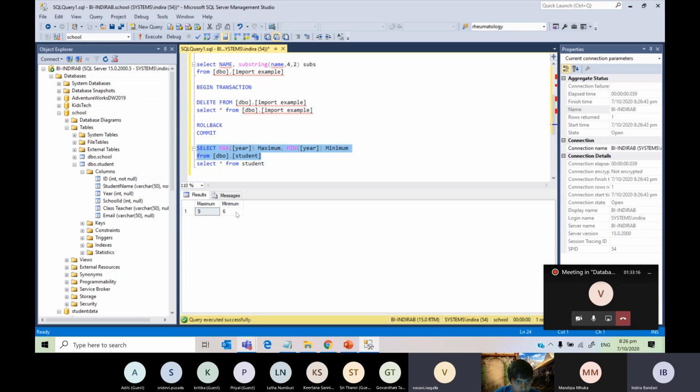But what if they're all the same number? If it is all the same number, it just gets 1. For example, if all the rows had 6, then the maximum will be 6 and minimum will be 6. They're both the same.